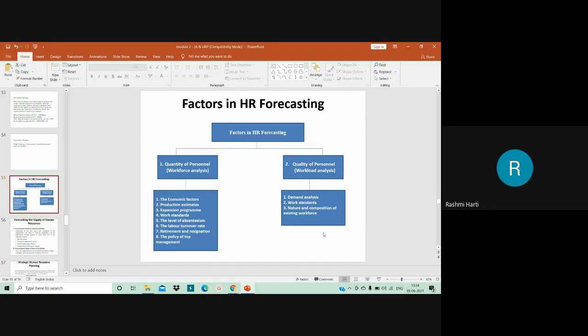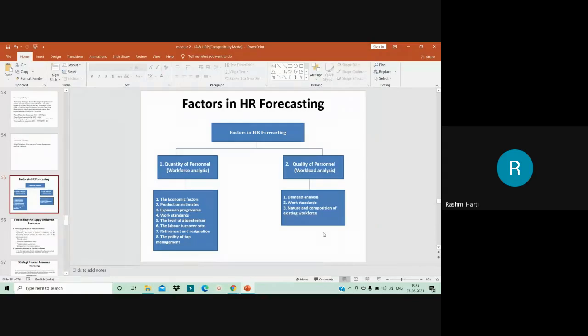Then you have labor turnover. That is also one of the factors which affects the human resource forecasting. This is one of the oldest devices of estimating future manpower requirements in the company. Here the labor turnover ratio is calculated, based on the vacancies which can be created by employees leaving the organization. This particularly gives a statistical estimate as to how many are likely to leave. This formula gives an estimate of how many employees will be leaving, and that is one of the factors which affects the human resource forecasting.